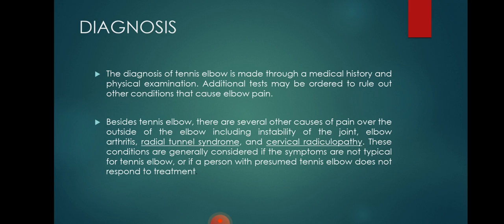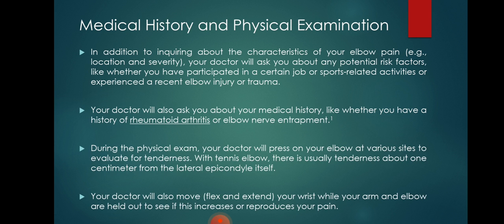Diagnosis of tennis elbow is made through a medical history and a physical examination. Additional tests may be ordered to rule out other conditions that cause elbow pain. Besides tennis elbow, there are several other causes of pain over the outside of the elbow, including instability of the joint, elbow arthritis, radial tunnel syndrome, and cervical radiculopathy. These conditions are generally considered if symptoms are not typical for tennis elbow or if a person with presumed tennis elbow doesn't respond to treatment.